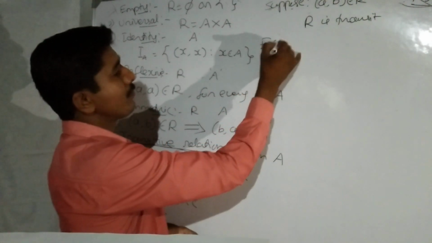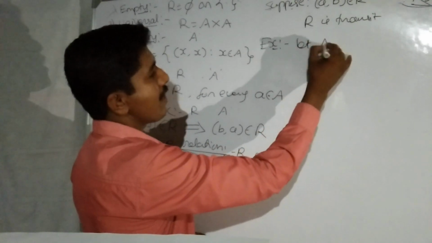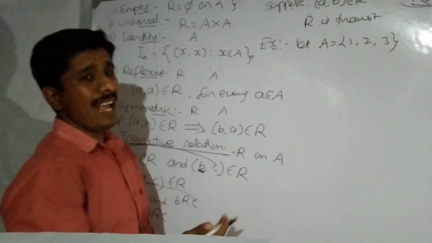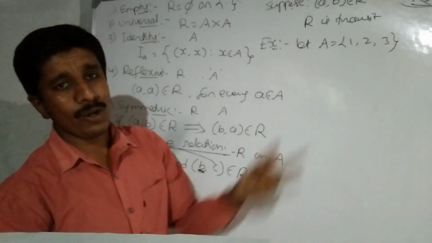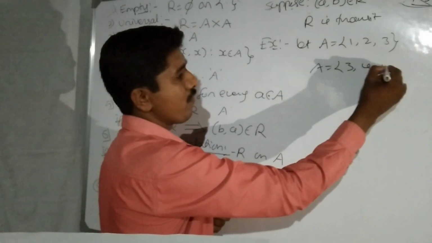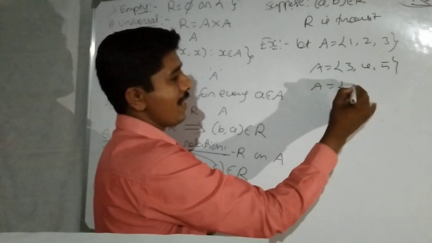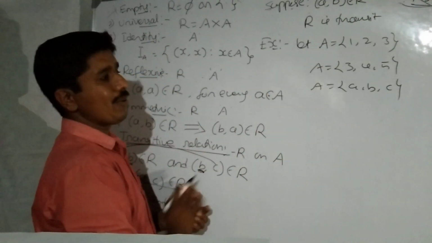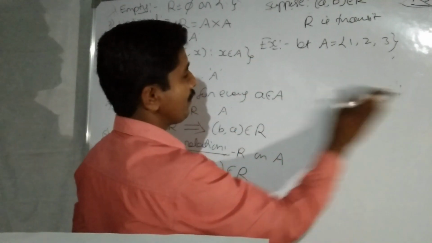Example, let set A equal to 1, 2, 3. You can ask why sir you always take 1, 2, 3. You can take other numbers also. A equal to 3, 4, 5 or you can take A equal to elements A, B, C. For ease I am taking 1, 2, 3, that's it. You can take any numbers, no problem.